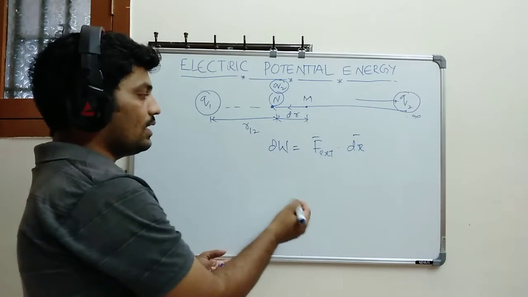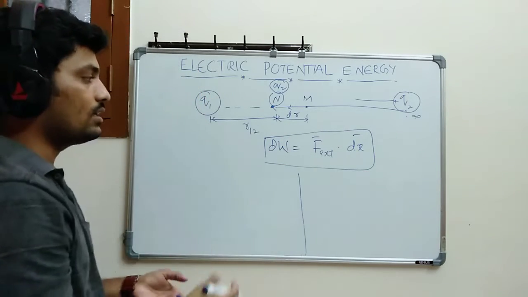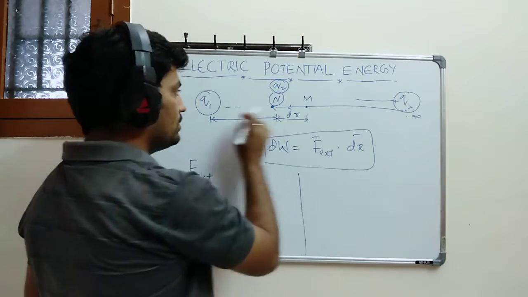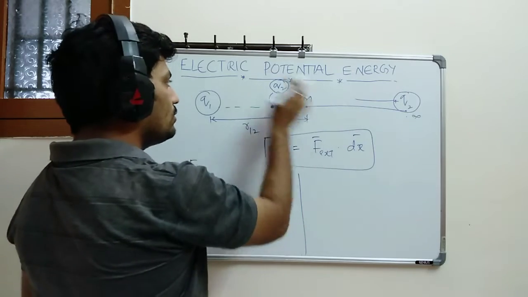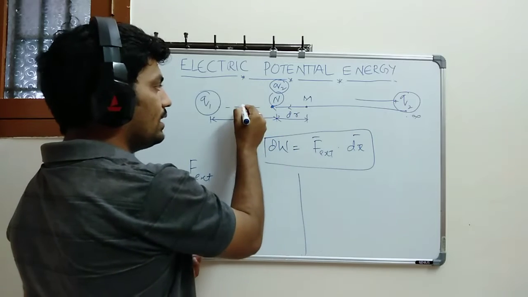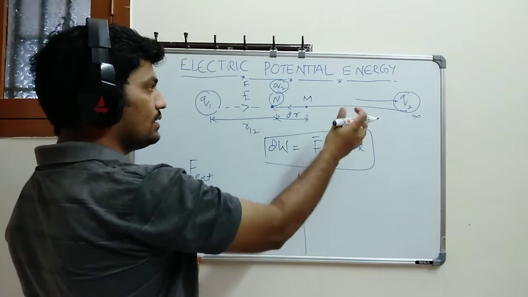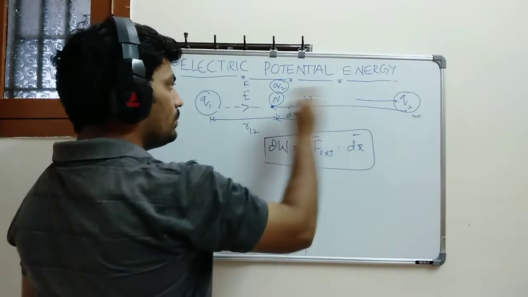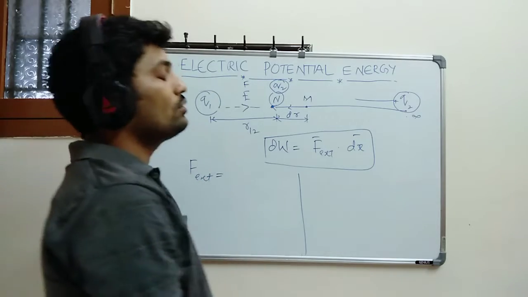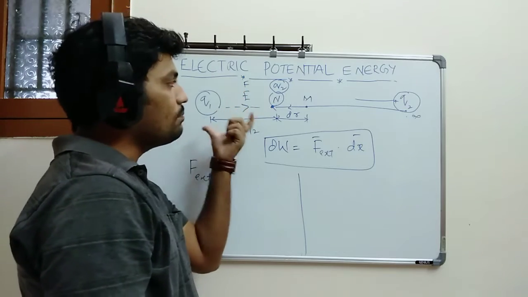Now what are the things I need to consider in this equation? Here the external force F, let's suppose this is also positive. When I bring the charge into this electric field, it always faces an electrical force. You know already that the electric field acts in this direction, and similarly the force also acts in this direction. But I am applying the external force opposite to it, so the external force should balance this repulsion force.